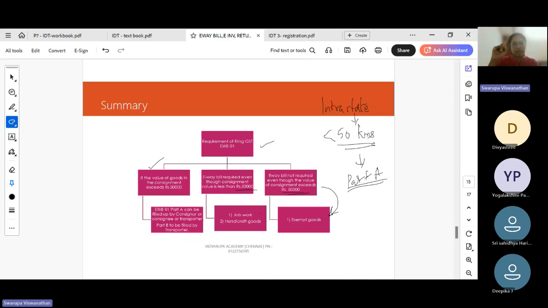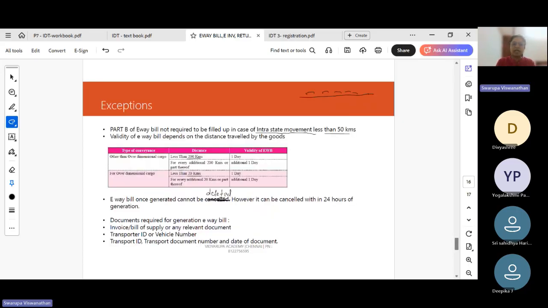E-way bill has two parts, part A and part B. Up till 50 kilometers, filing of part A alone is satisfactory. Okay. Only if it goes beyond 50 kilometers, you need to fill both part A and part B. So part B of e-way bill is not required to be filled for an intrastate movement less than 50 kilometers.